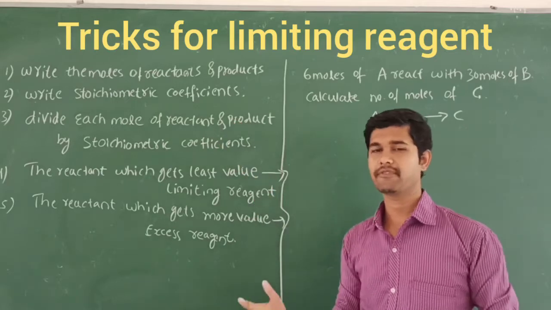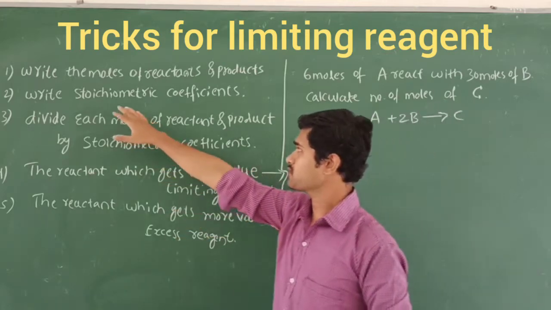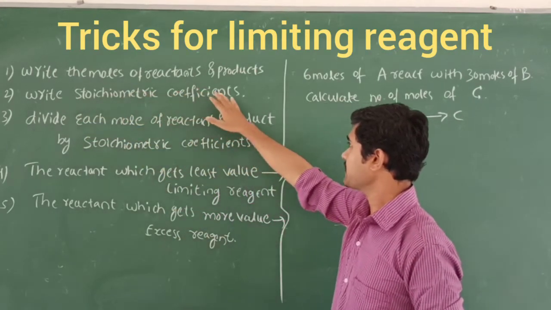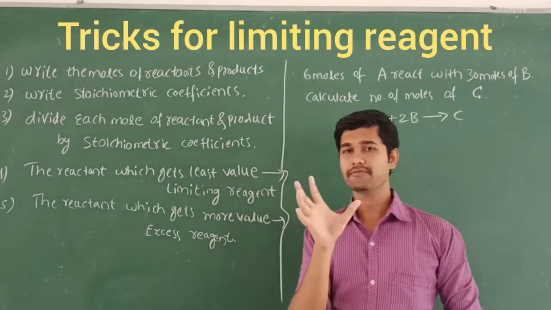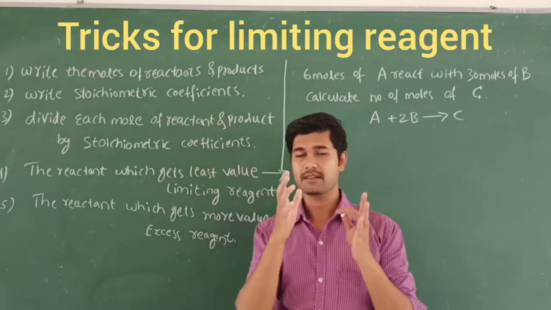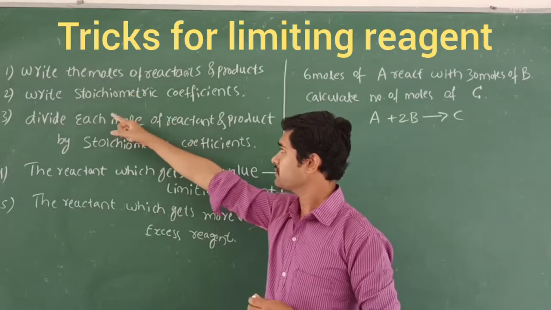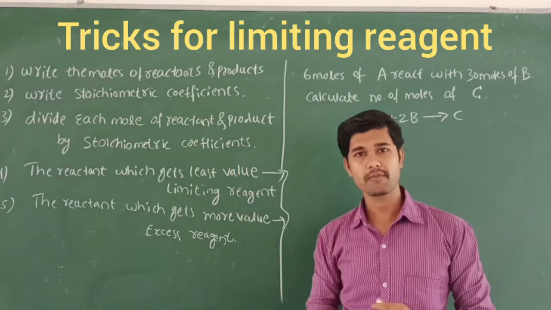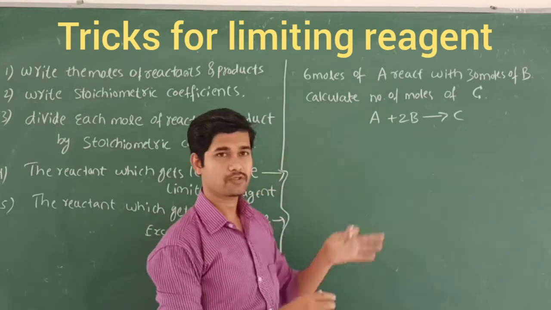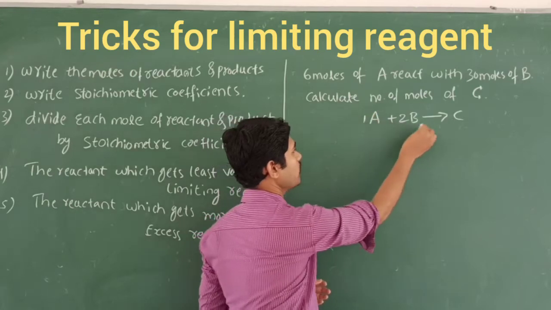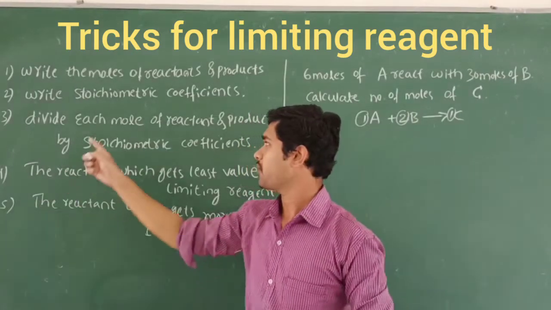If you know these rules, we can very easily find which one is the limiting and which one is the excess reagent. So the first rule says to write the moles of the reactants and products. A reaction contains reactants as well as products, right? So if the moles are given, first we should write down each reactant's moles and product's moles. Second, write the stoichiometric coefficients. If you see this reaction, here the stoichiometric coefficients are 1 and 2 and here 1. So these are called stoichiometric coefficients. That is our second rule.